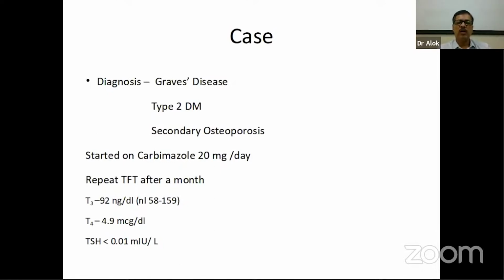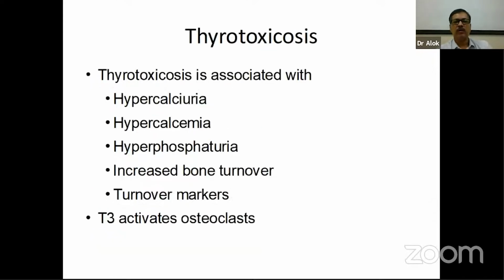He was taking only a low dose of metformin for control of his diabetes, and once we repeated the thyroid function test after 1 month, the T4 had come down to a quite lower level, so his thyrotoxicosis was improving. So this was a case of thyrotoxicosis associated with secondary osteoporosis.